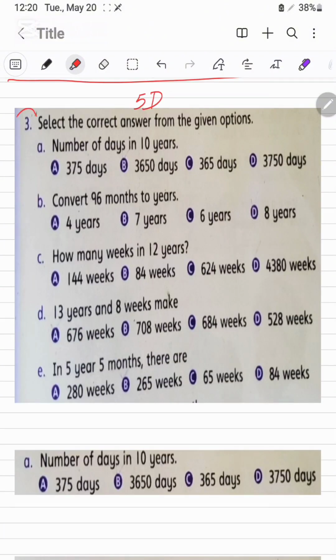It is question number 3 of exercise 5D. Select the correct answer from the given options. Number of days in 5 years.